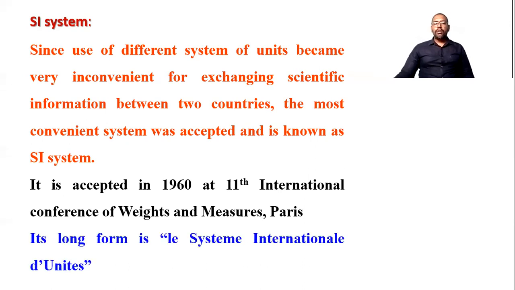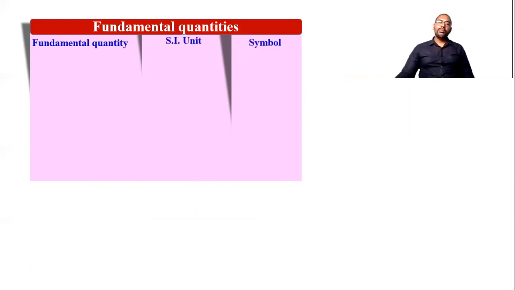So its long form is Système International d'Unités. Now let's see more detail about the SI system. In the SI system, seven fundamental quantities are there and two supplementary quantities. Now let's see the fundamental quantities, their SI unit, and the symbol of that SI unit.